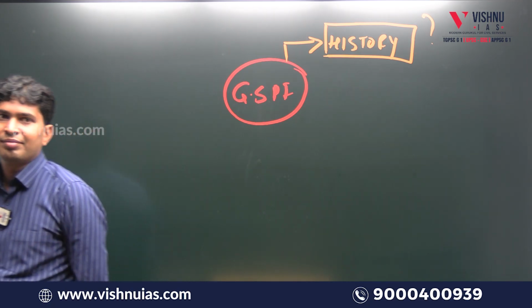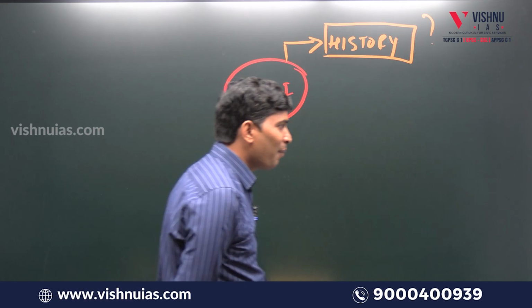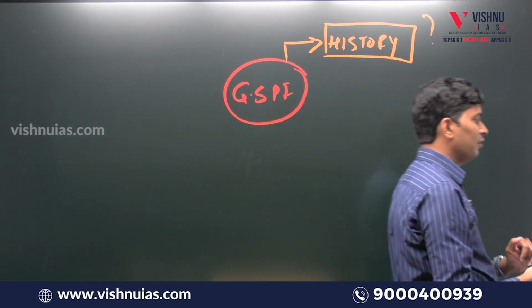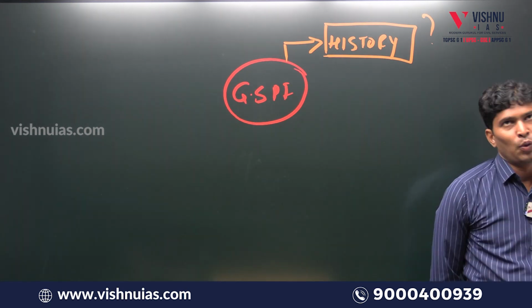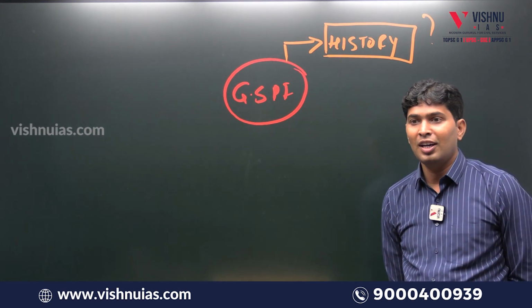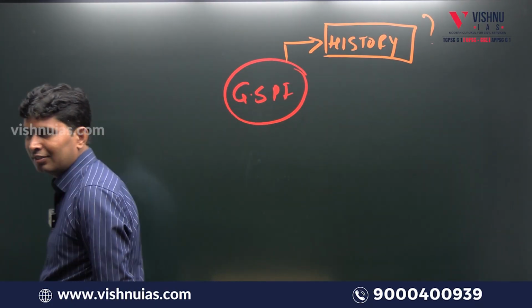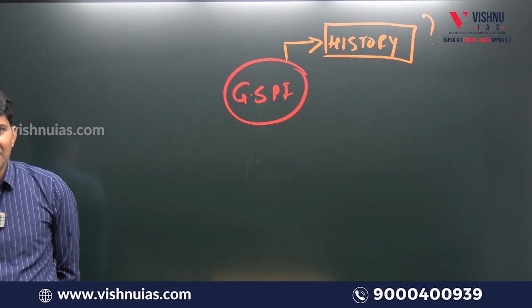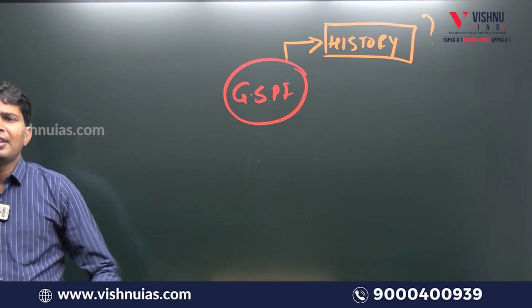What is history, sir? So many things have happened in the past, so we are trying to study. Why should we study the past? What is the reason for studying the past? Okay, certain things we have to learn from the past and we don't want to repeat the mistakes. Yes? Jallianwala Bagh massacre. Have you heard about it? Yes? 1857 revolt. So many things have happened in the past.